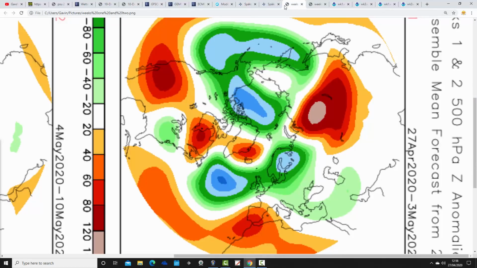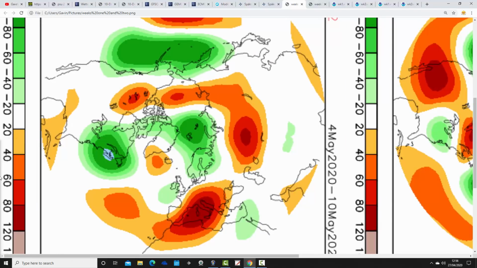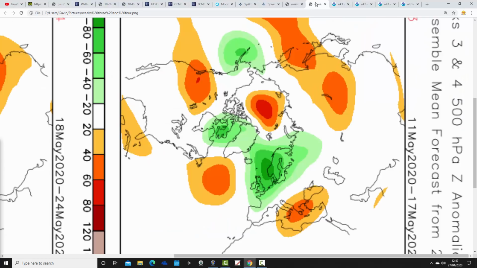Finally, the CFSV2, these are 500 millibar heights broken down into weekly periods. The first weekly period will take us from the 27th of April to the 3rd of May. The coming week, as we've already established, is unsettled, lots of low pressure coming through, so all change. Week 2 is going to be, if I can get the highlighter working, up to the 10th of May, low pressure out to the southwest of us, high pressure up towards Greenland, and there's a ridge across sort of southern Europe there. That's trying to draw up warmer air from the south, but the low pressure is still keeping us quite unsettled.